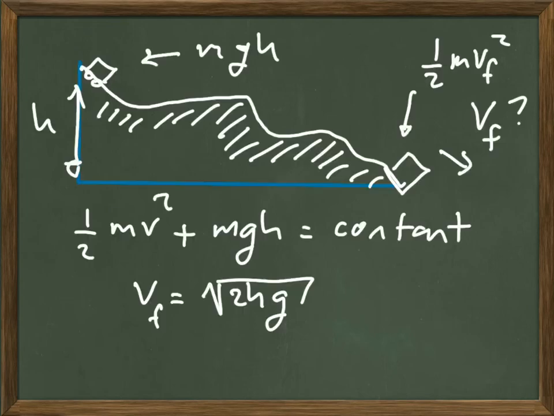So we could solve a problem of a roller coaster cart. Say that the car starts at a height h above the ground from rest, and the question was what's the velocity of the car at the bottom of the track. We already know that, because the idea of conservation of mechanical energy applies to this situation, we're going to get the same answer that we've been getting in the last three examples. That is, the final velocity is going to be the square root of 2hg due to conservation of mechanical energy.